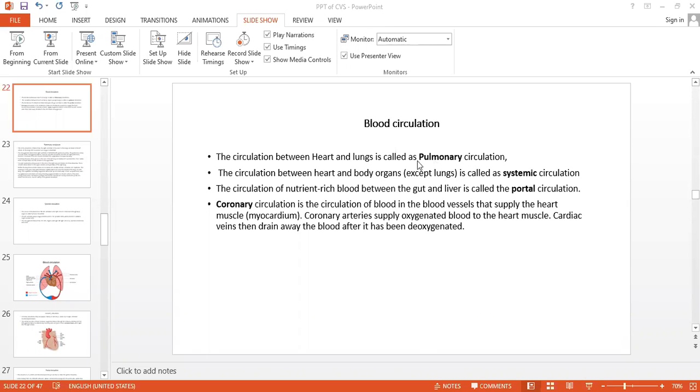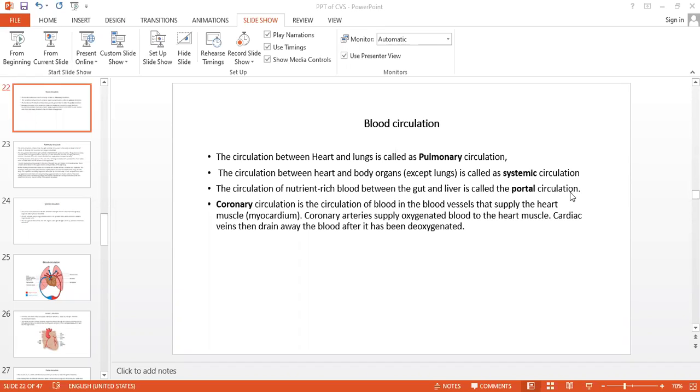Pulmonary circulation is the circulation between the heart and the lungs. We will see it in detail. And the systemic circulation means what? The circulation between the heart and the body organs, except the lungs, is called the systemic circulation.